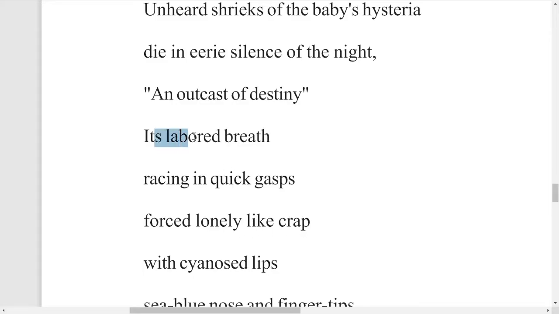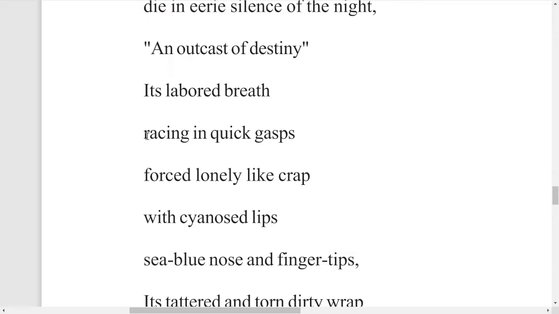Labored breath, what does it mean? Very hard, with difficulty. With so much of hard effort and so much of pressure, this little baby is taking this breath, and the breath is just like racing in quick gasps. In the sense, the sound that we make when we take a breath after we run for some time and immediately stop. The sound that comes is called gasps. So this baby is also taking that type of breath, which is just like racing gasps.